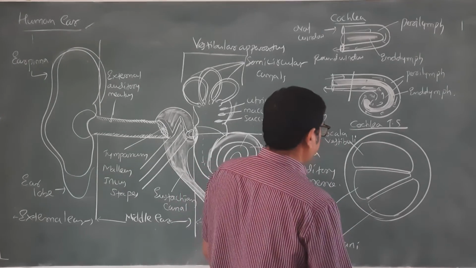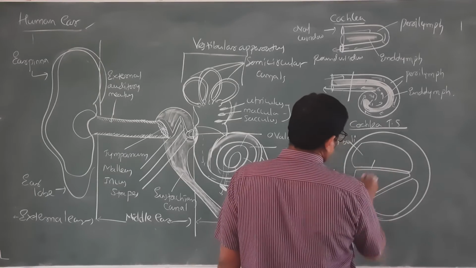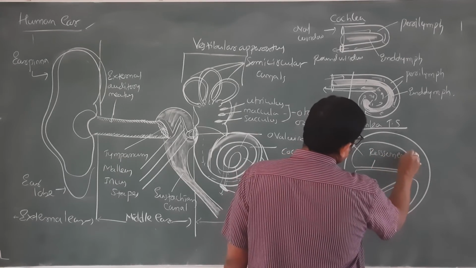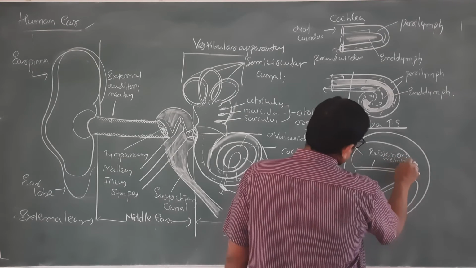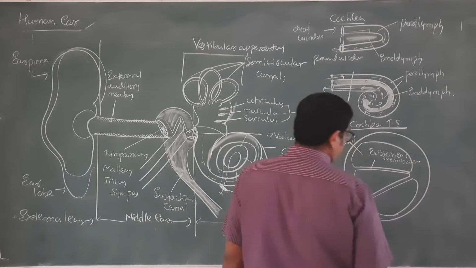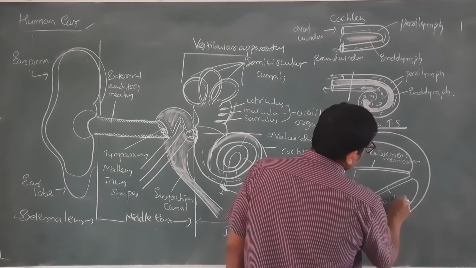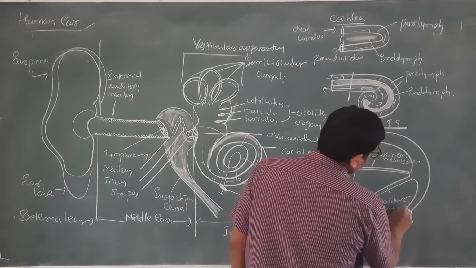And here this is called Reissner's membrane, and here it is called the basilar membrane.